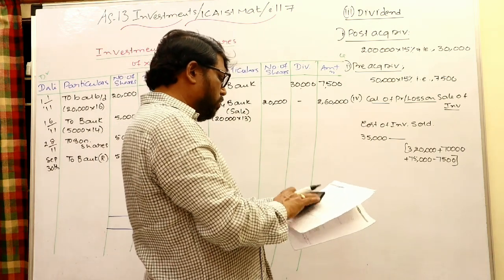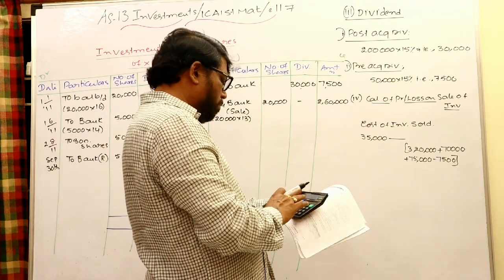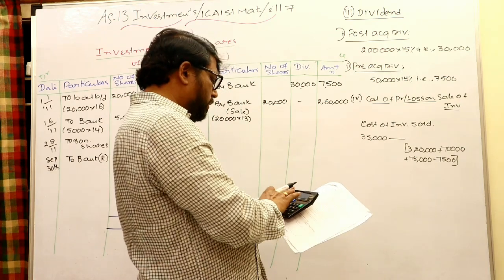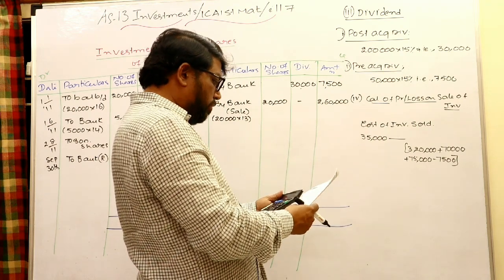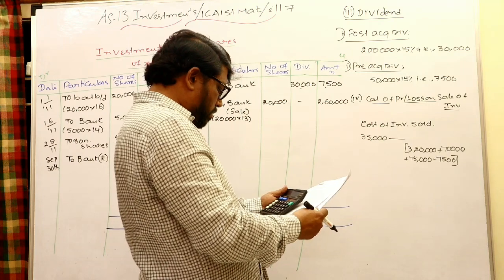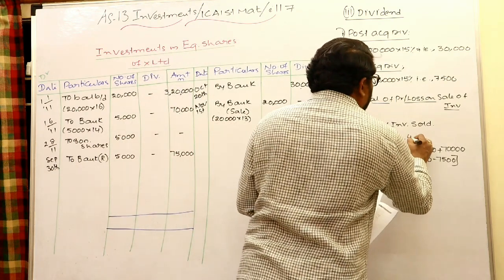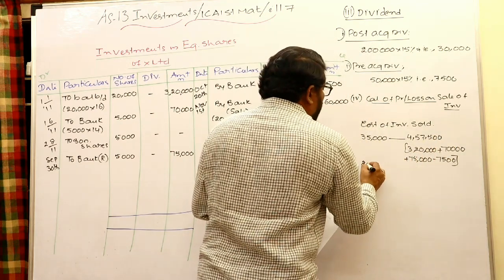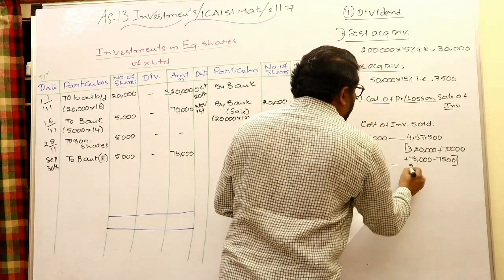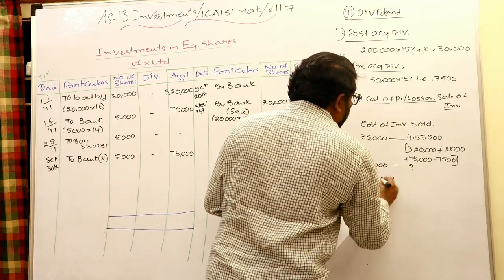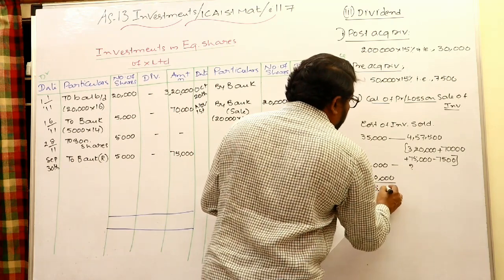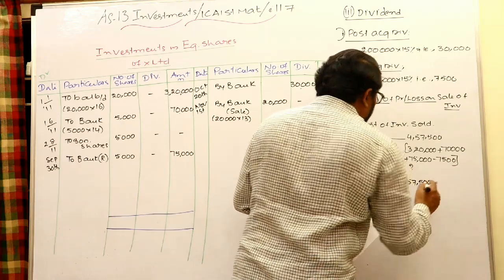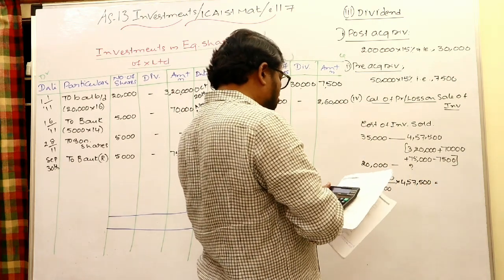See that 3,20,000 plus 70,000 plus 75,000 minus 7,500, that is 4,57,500. Actually, 20,000 shares were sold. What is the average cost for them? 20,000 by 35,000 into 4,57,500. This is what we can say is the average cost of investment sold.